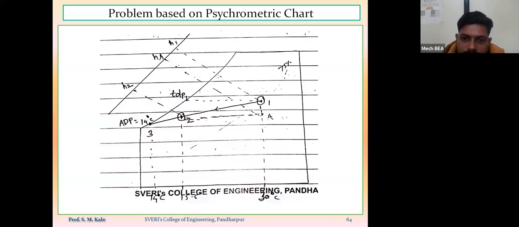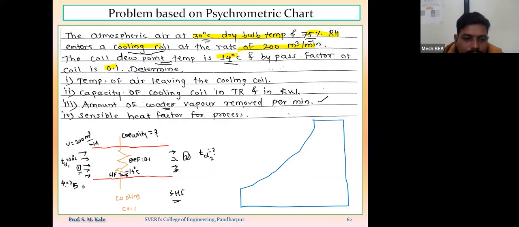After representing the point number 1, हा point number 1 तर represent केला, म्हणजे ह्या ठिकाणी कुठे तर आला माझा point number 1, याची 30 degree centigrade dry bulb temperature होता आणि 75% relative humidity होती. This is my point number 1. Now here to find out the point number 2, they have given the bypass factor of the cooling coil, as well as they have mentioned the surface temperature of the cooling coil, and that is equal to 14 degree centigrade.